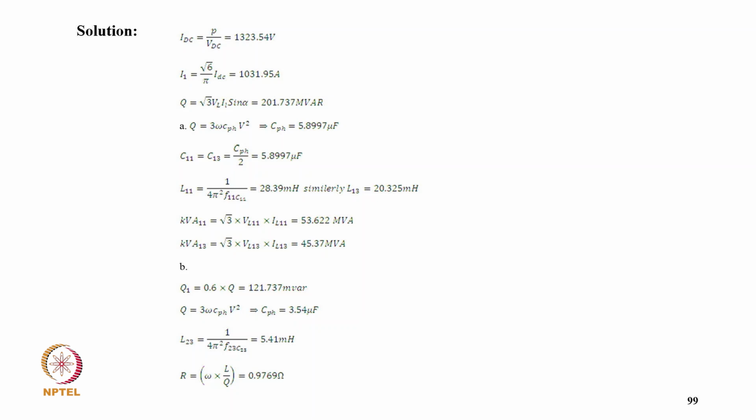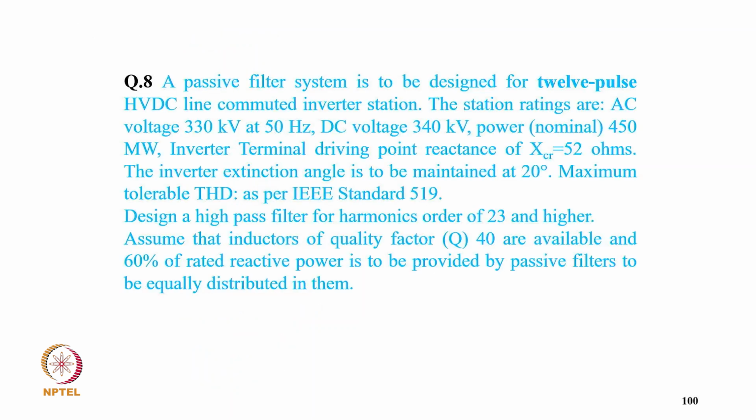For the high pass filter, Q1 equal to 0.6 into Q, that's 127.73 MVA, and Q is 3 omega CPH V square, so CPH comes 3.54, and L23 putting the value for C23, that comes 5.141 millihenry, and R equal to omega L upon Q, that comes 0.9769 ohm.